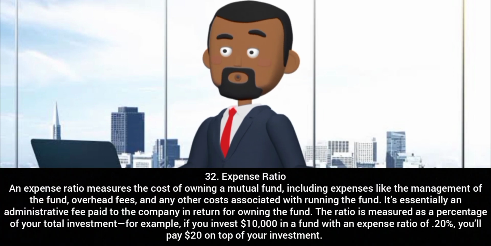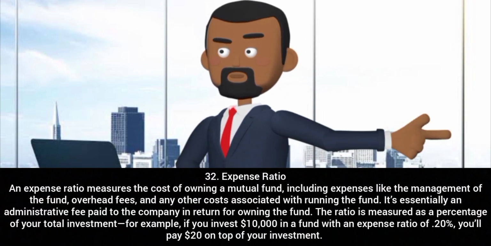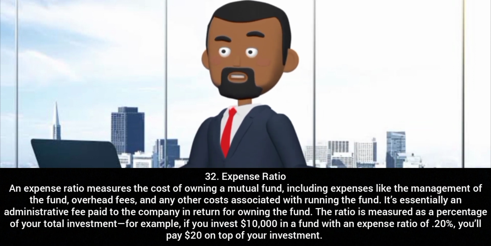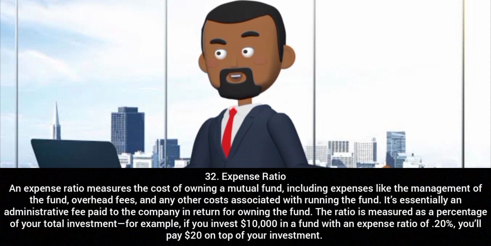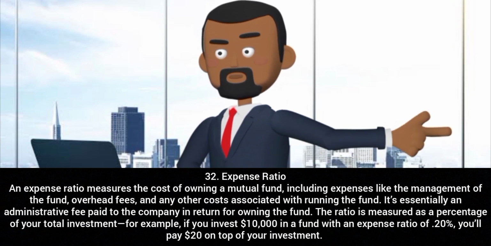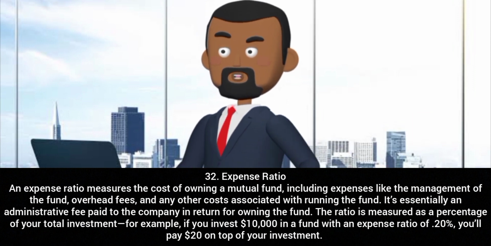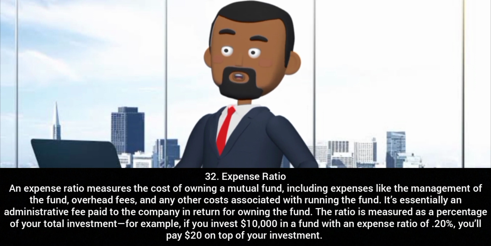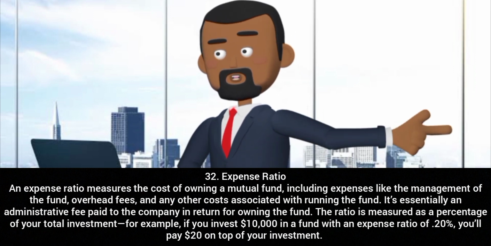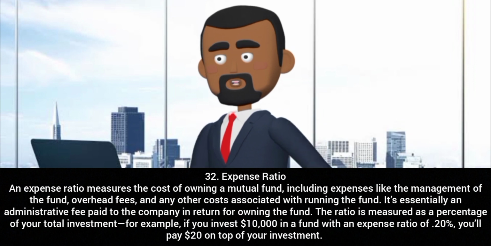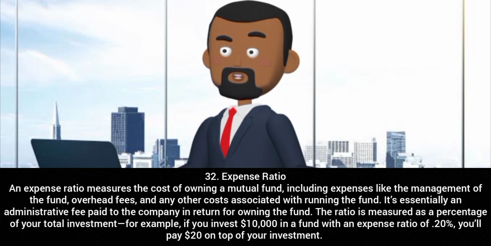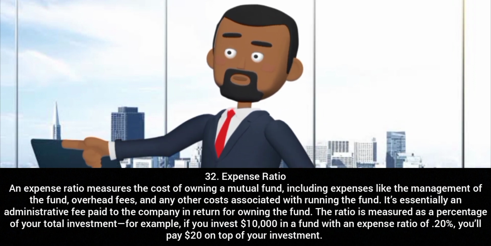Number 32. Expense ratio. An expense ratio measures the cost of owning a mutual fund, including expenses like the management of the fund, overhead fees, and any other cost associated with running the fund. It is essentially an administrative fee paid to the company in return for owning the fund. The ratio is measured as a percentage of your total investment.